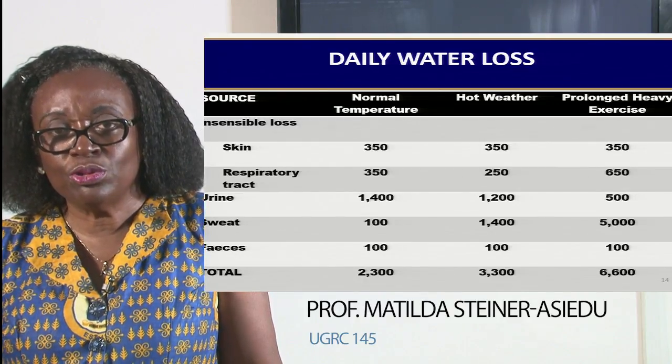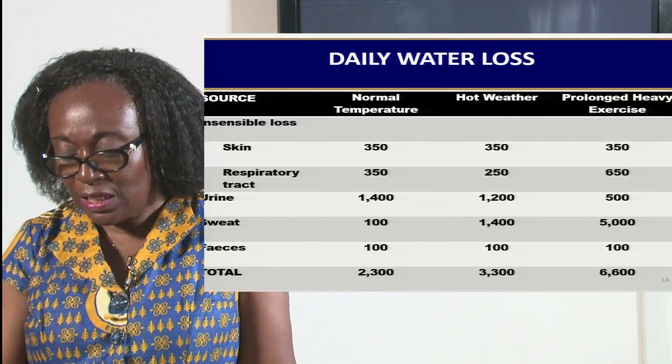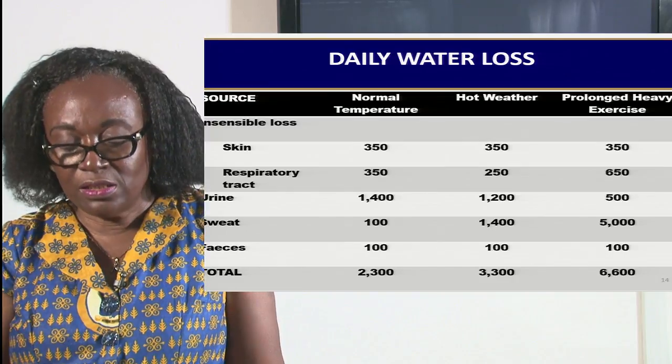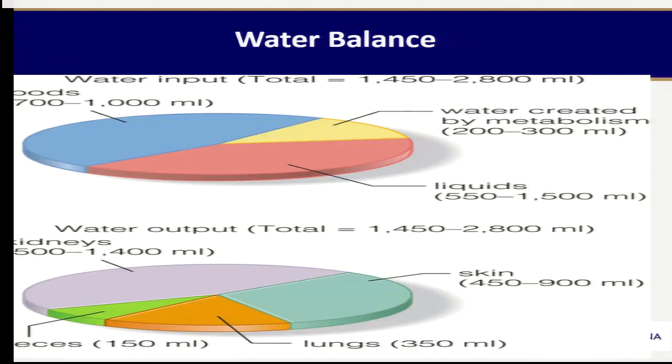Another thing that I would want you to note is that normally when we go to the washroom and we urinate, the color of the urine is also indicative of how dehydrated we are. Also, the type of activity that we are doing will show how much. I have some pictures to guide you with the figures to show how much water one needs and how much one is losing, depending upon the activity. Then this pie chart also shows us how much water we lose and from where, from the various sites. So take note of them.